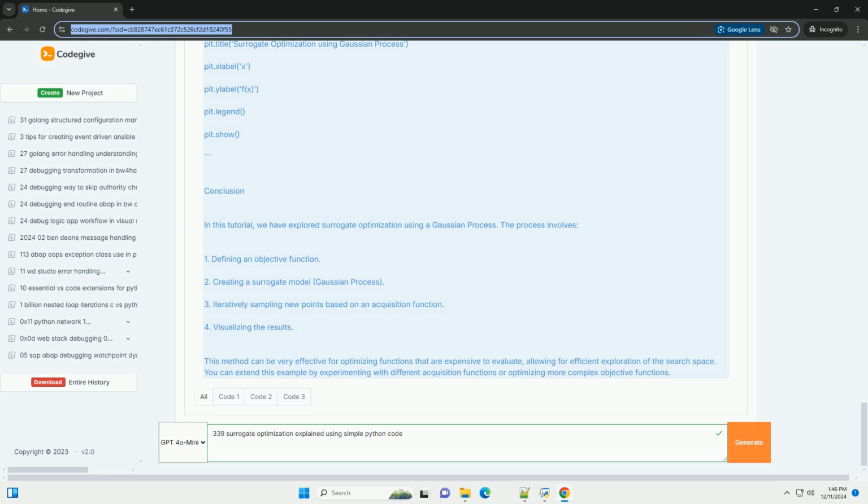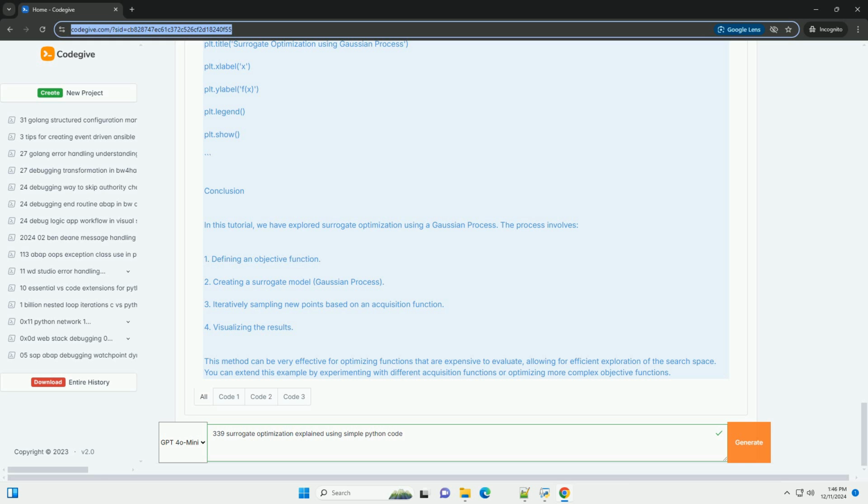Define the kernel. kernel = C(1.0, (1e-3, 1e3)) * RBF(length_scale=1, length_scale_bounds=(1e-2, 1e2)). Create the Gaussian process regressor. gp = GaussianProcessRegressor(kernel=kernel, n_restarts_optimizer=10).